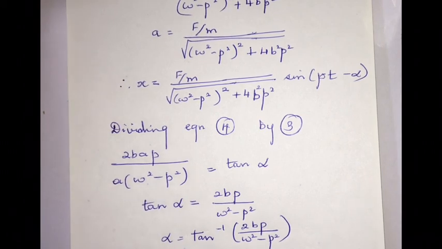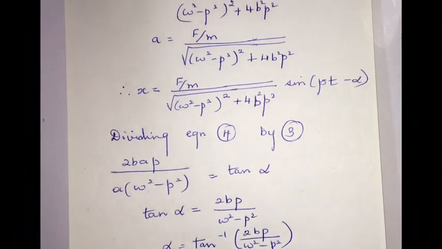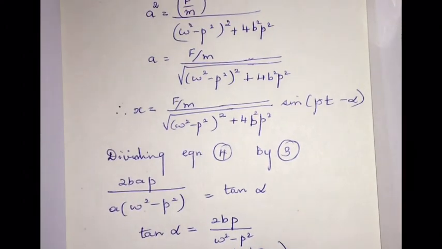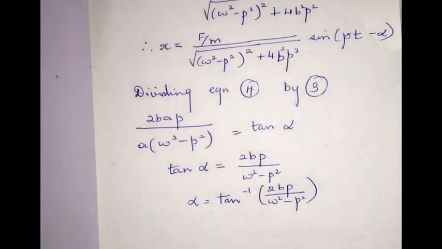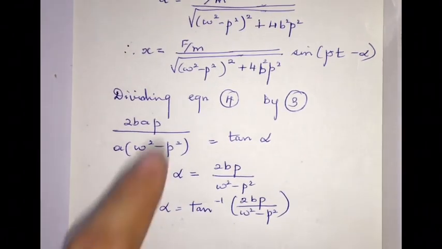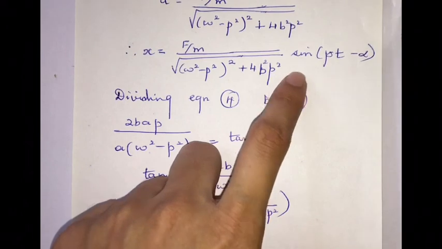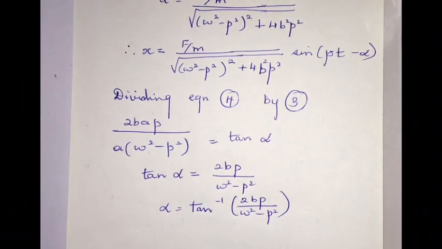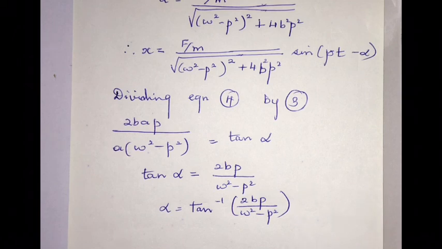Now what will be the frequency of forced vibration? The frequency of forced vibrations will be the same as that of the applied frequency, which we can see from this equation. This is the final solution for forced vibration, and you can see that the frequency of vibration is p, and p is the applied frequency also.